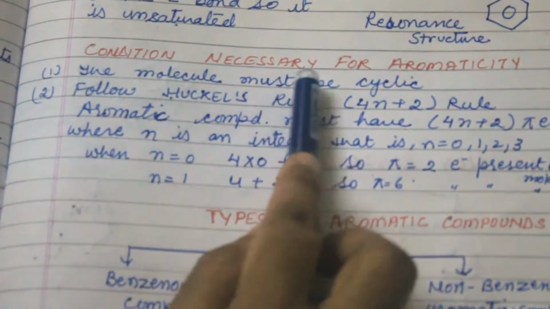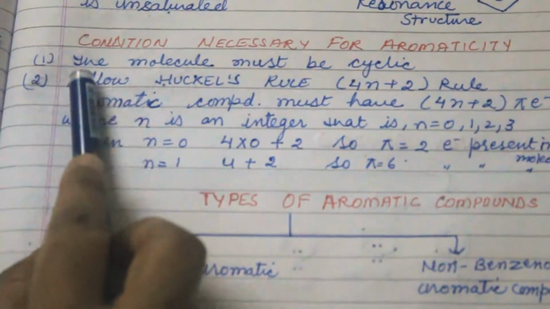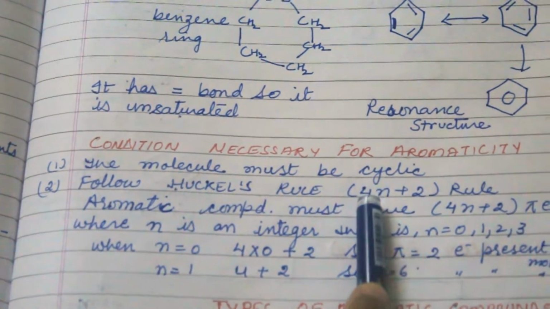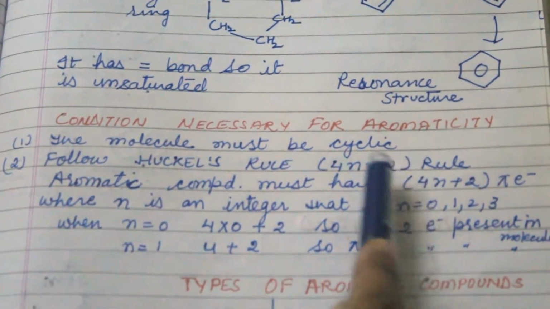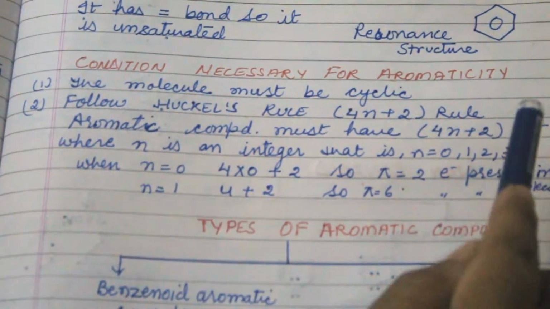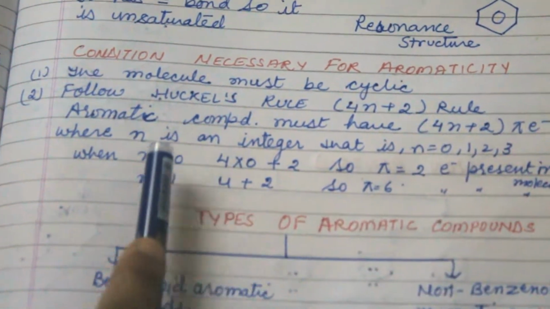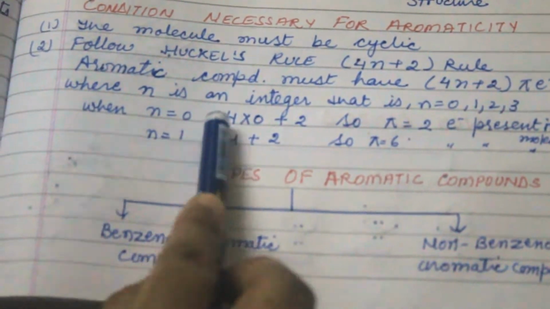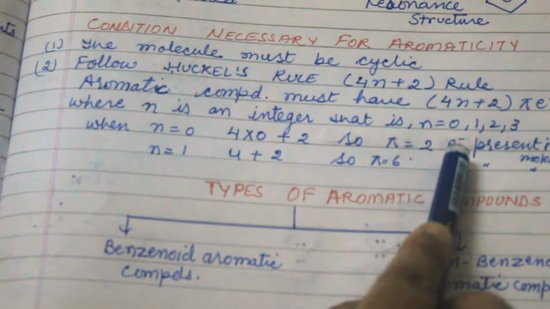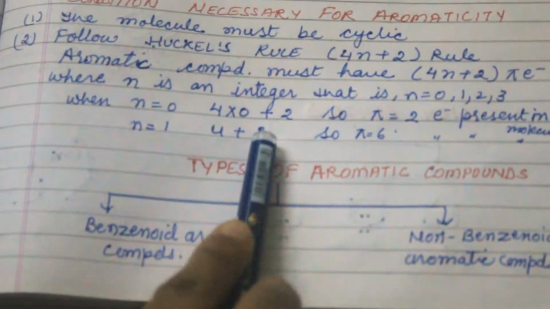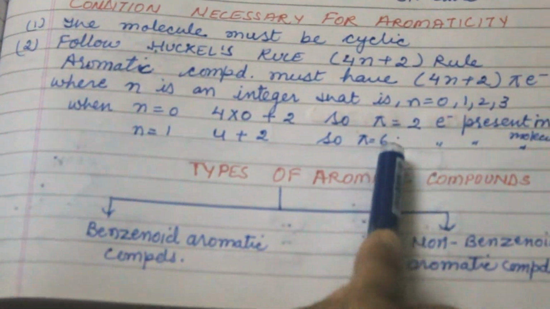Now, the condition necessary for aromaticity: the molecule must be cyclic, that is, in this form. It must follow Huckel's rule. The formula of Huckel's rule is 4n plus 2. An aromatic compound must have this number of pi electrons. For example, if n is equal to 0, then 4 into 0 is 0, plus 2, so only 2 pi electrons are in the molecule. If n is equal to 1, then 4 ones are 4 plus 2, so 6 pi electrons are present in the molecule.